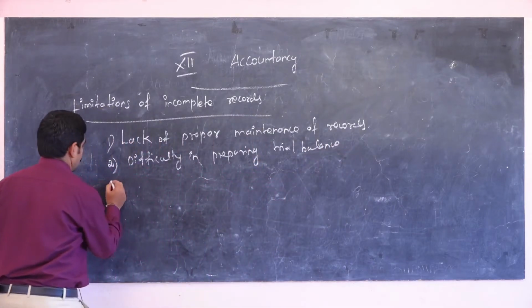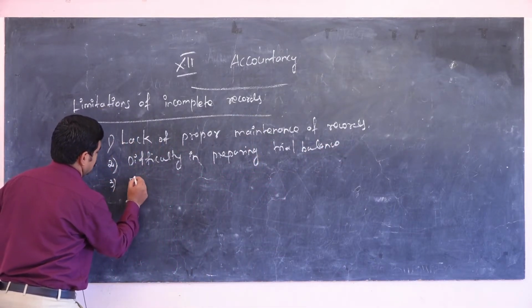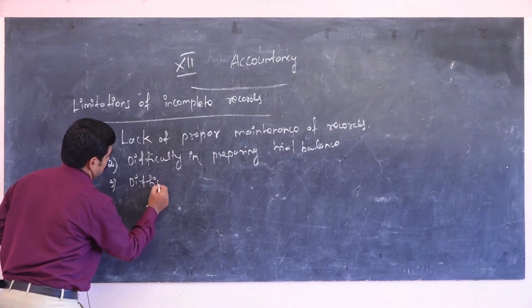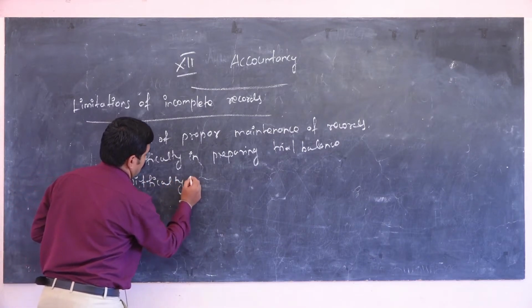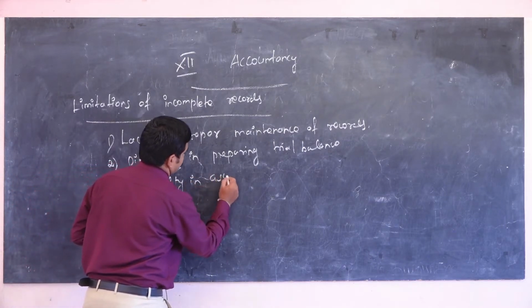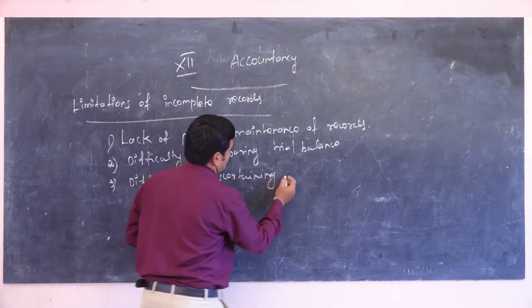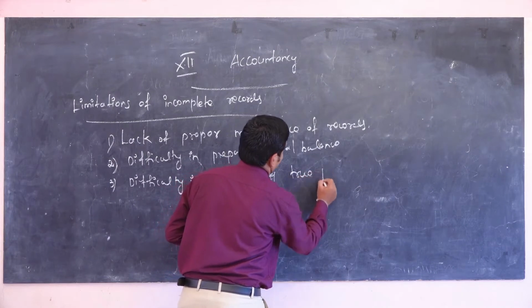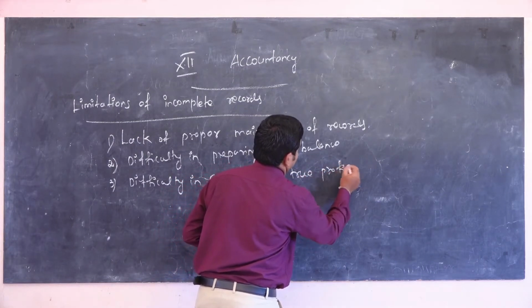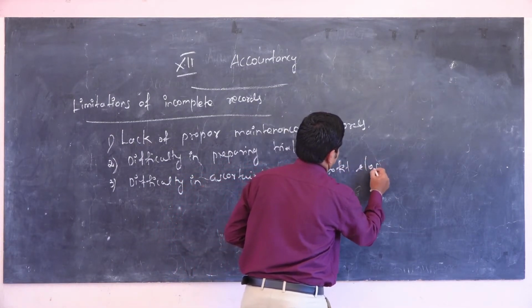Next one, difficulty in ascertaining true profit and loss account.